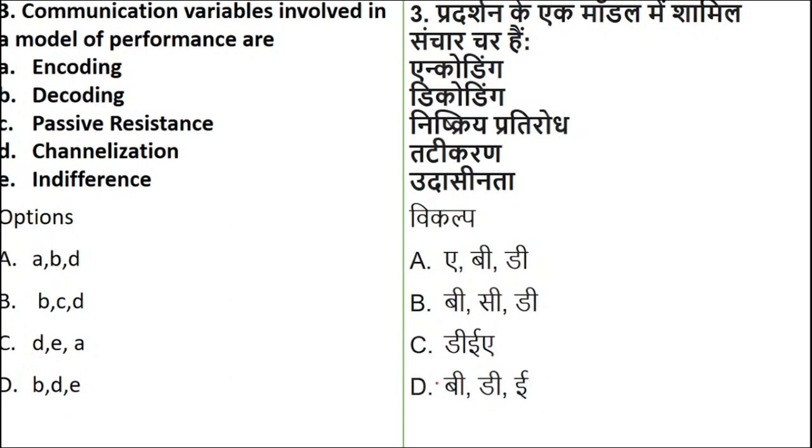See how this question is twisted. Actually, the question talks about the process of communication, but see the words which they have used. Communication variables involved in a model of performance. So whether it is encoding, decoding, passive resistance, channelization, indifference. So if you see, the entire question is based on the process. Okay.